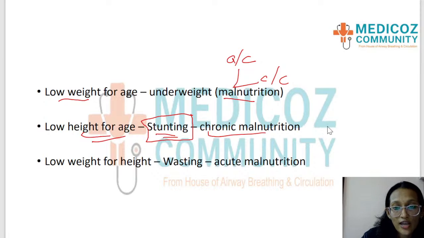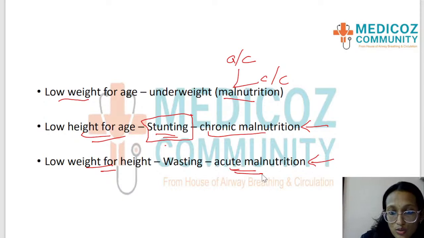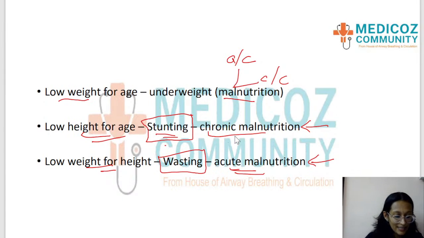Okay, so when a child has chronic malnutrition, the child will be stunted and he will have less height for age. The third one is weight for height. So weight for height, when it is low, it means that the child is having acute malnutrition which results in wasting. Okay, so please be clear about this.